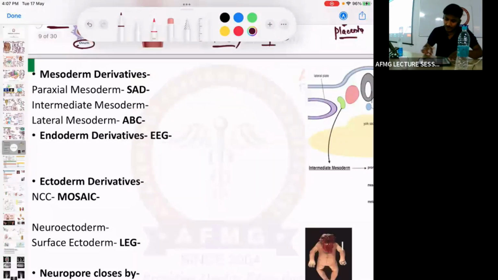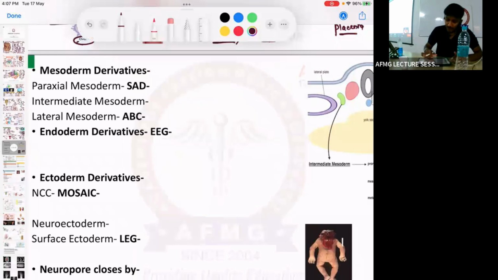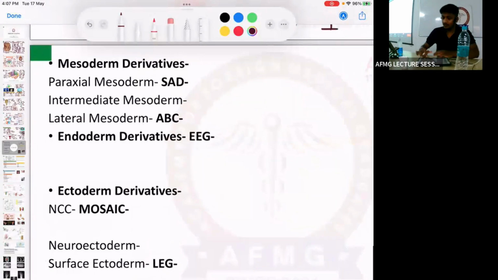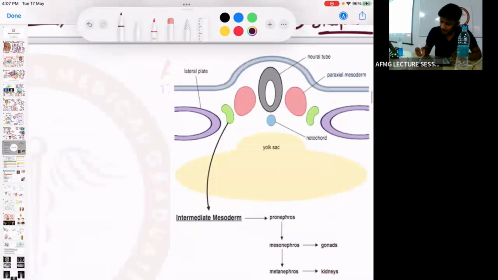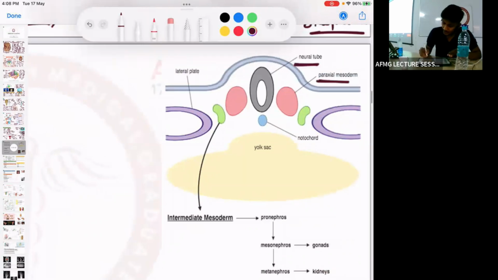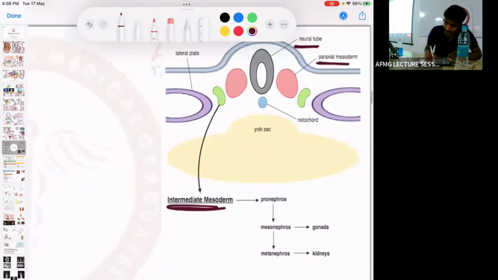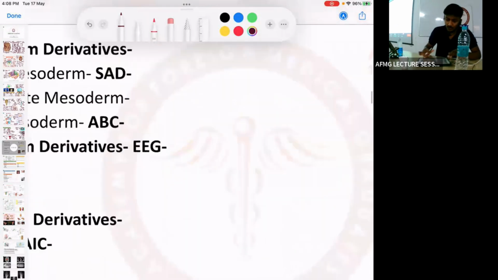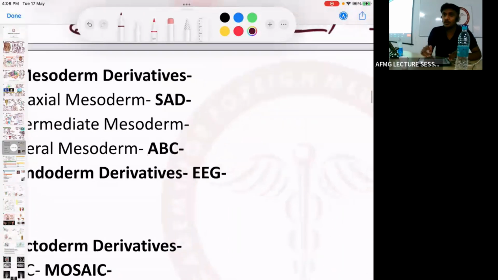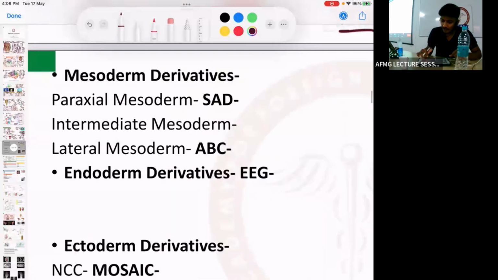Next, if I talk about mesoderm derivatives, जल्दी से. Usually, this mesoderm, as you can see. Okay, सबसे पहले तो there is a neural tube. Following that, we have 3 derivatives of mesoderm: paraxial mesoderm, the intermediate mesoderm, and the lateral plate mesoderm. ठीक है? So the paraxial mesoderm develops into SAD.